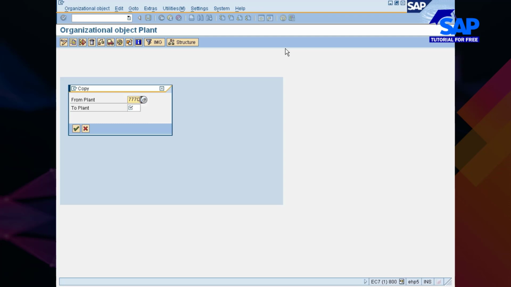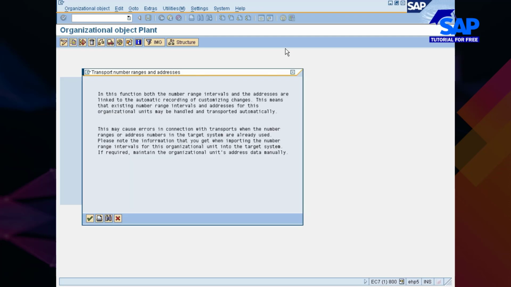77C. Now I refer to 77C and then go and create 77P, which is the Pune plant, because I know that 77C is created properly, since it is referring to 0001. So in a way, my 77P is also referring to 0001.